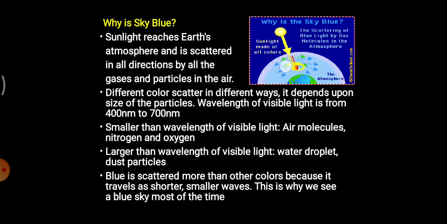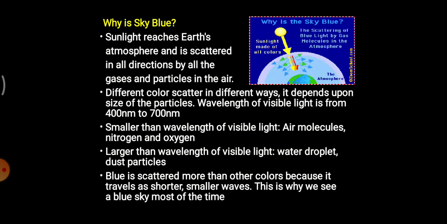These particles, air molecules like nitrogen and oxygen, are smaller than the wavelength of visible light. So since they are smaller than the wavelength of visible light, scattering will occur. Now, a ray of light consists of 7 colors, and all colors have a different wavelength.